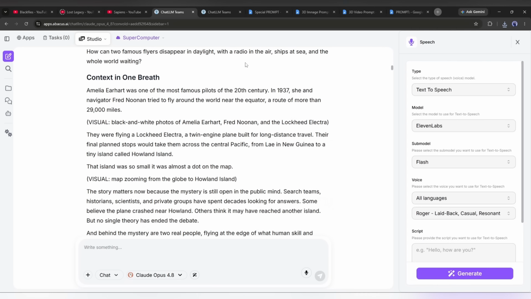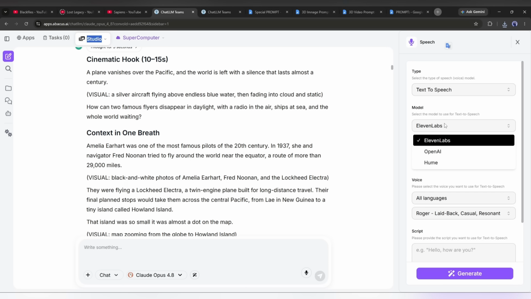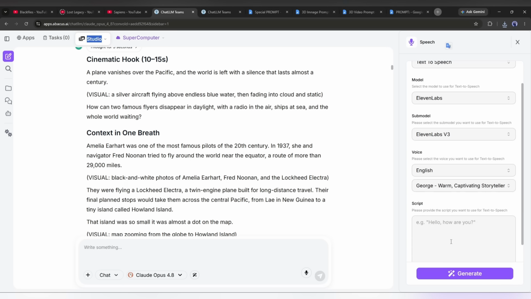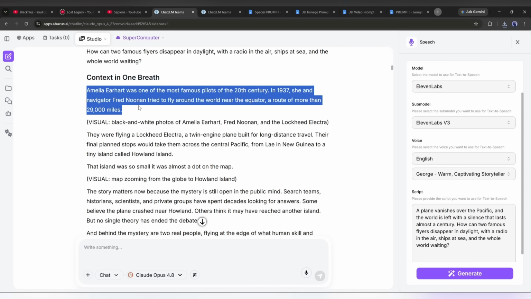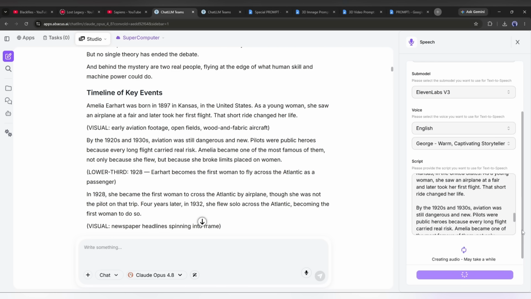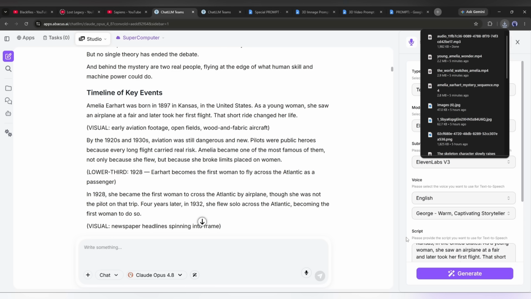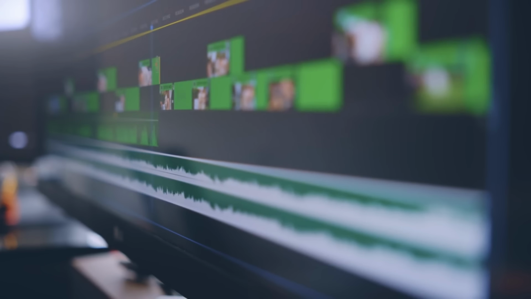Open the speech option, select the generation model, submodel, select the language and voice actor. After that, enter the script. Once the voiceover is ready, save it to the device and then stitch it with all the video clips to make the final video like this.